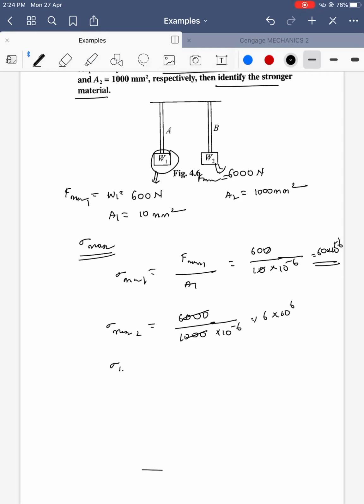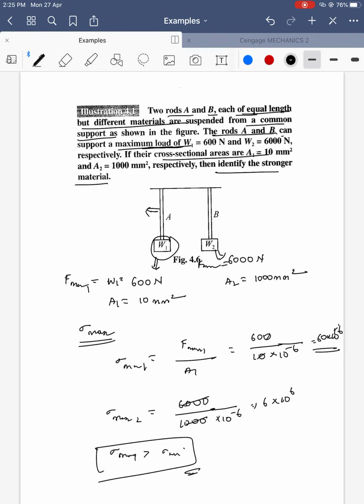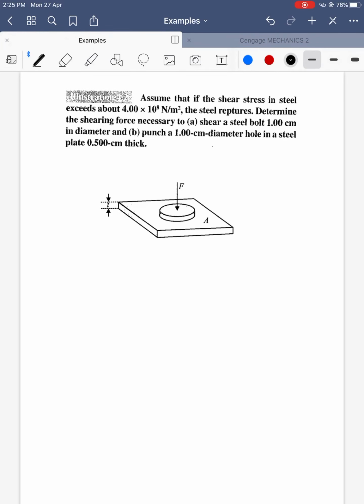Sigma max 1 is greater than sigma max 2. So the first body is stronger than the other one. Let's see the other question.